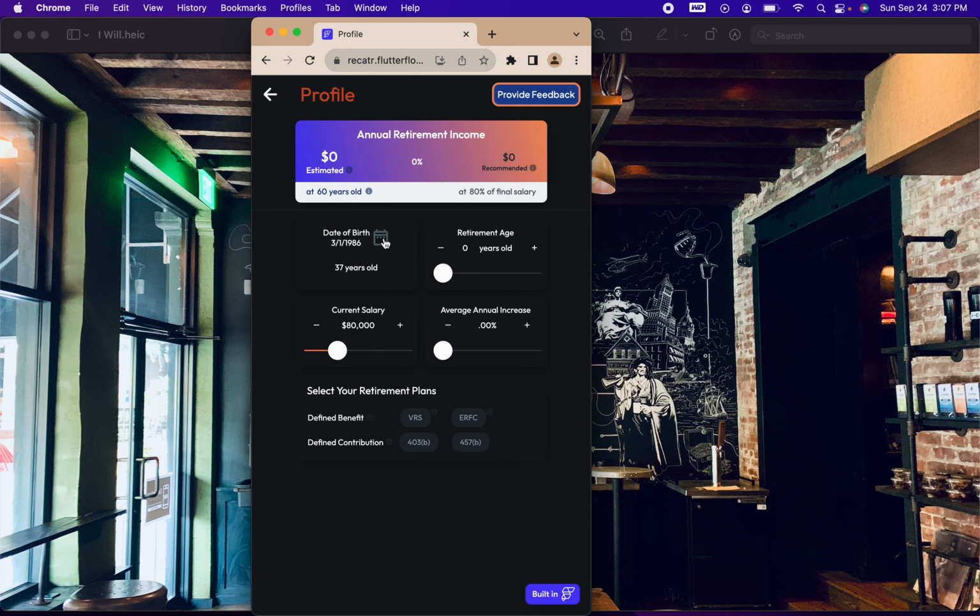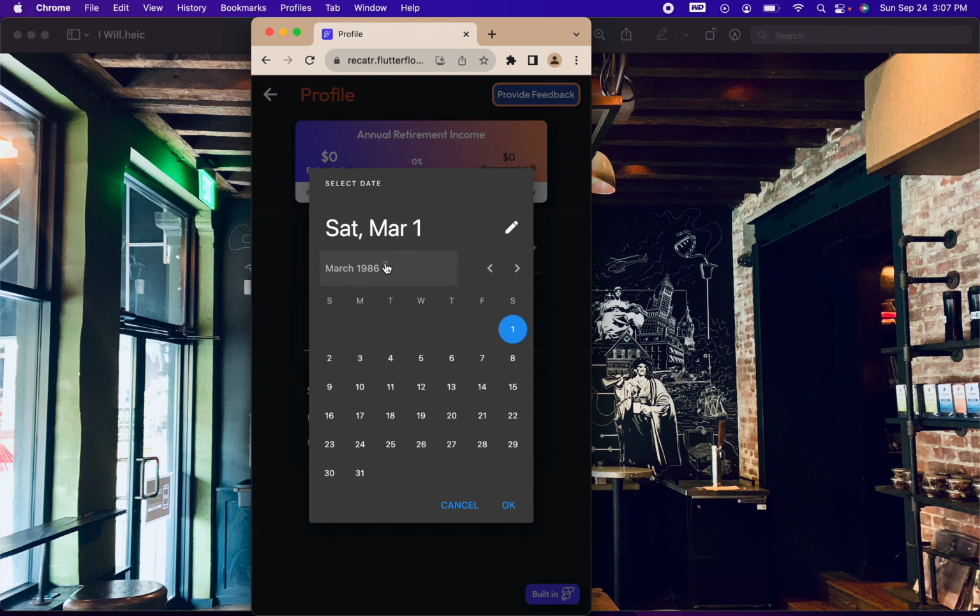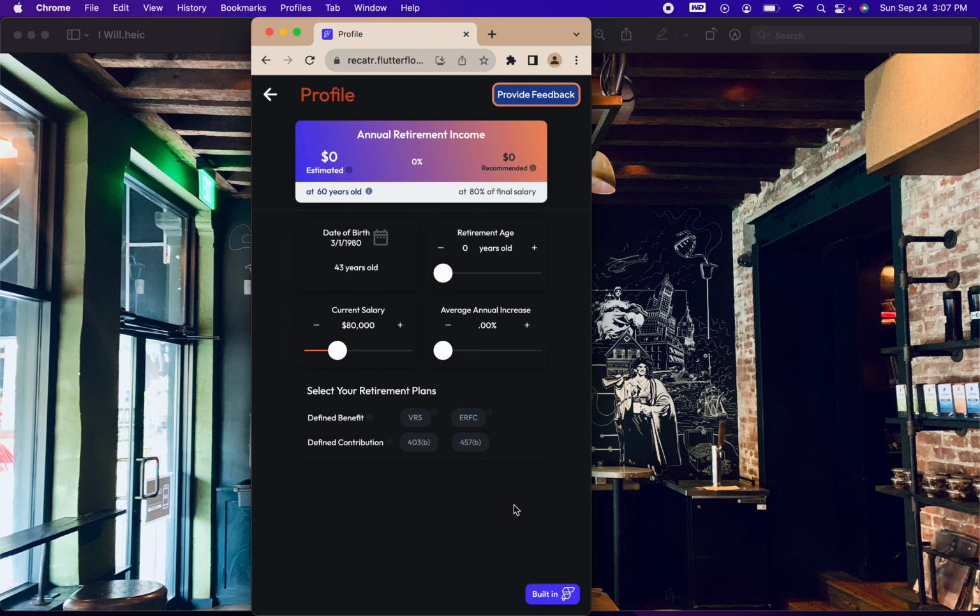In this example, we'll assume that this person was born on March 1st, let's say 1980. So 1980 is here, March 1st. Okay, so they are currently 43 years old. And let's say they want to retire at the age of 60. Okay, so 60 years old. And we will assume that as of today, they're making $85,000.